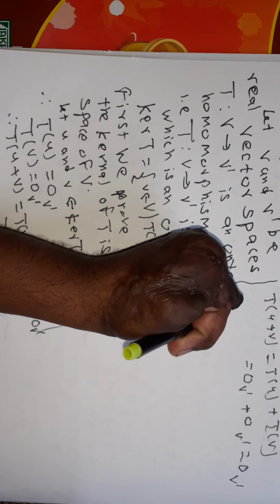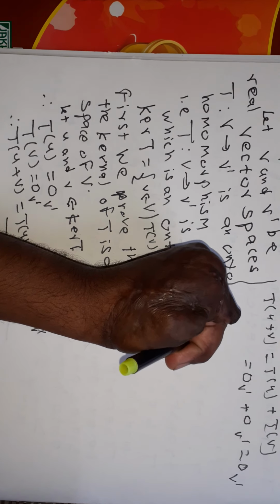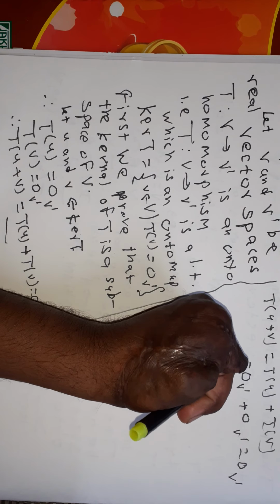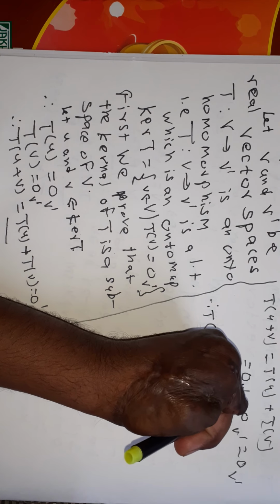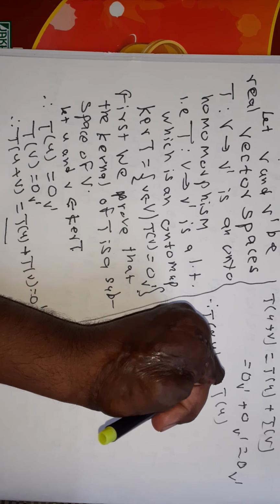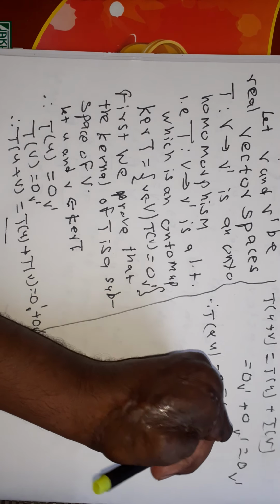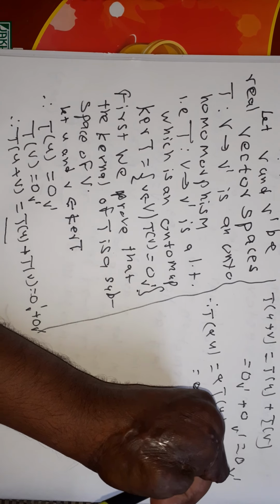Also, T of alpha u is equal to alpha T of u, which is alpha into 0 V dash, which is 0 V dash.